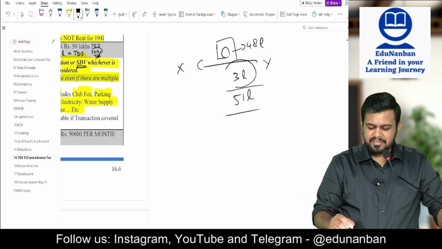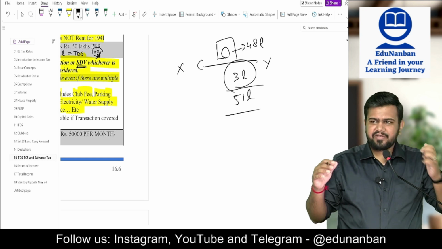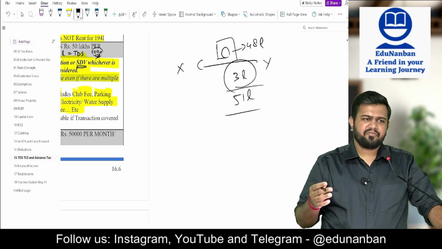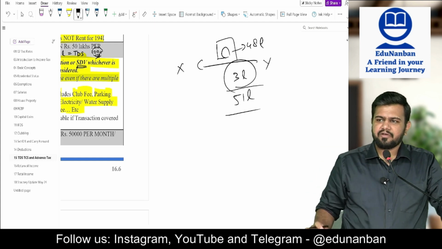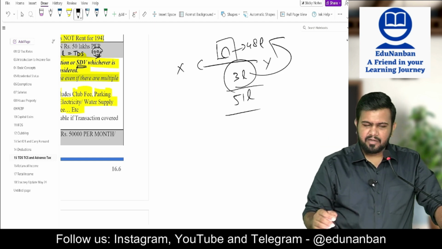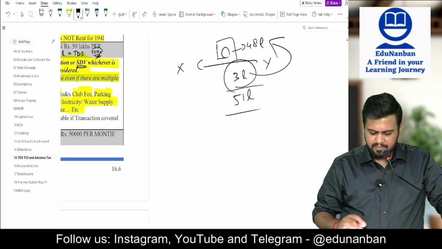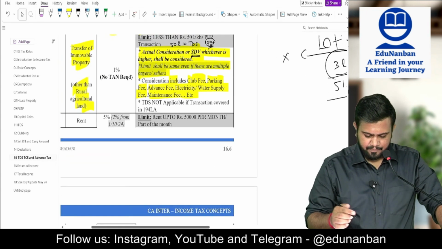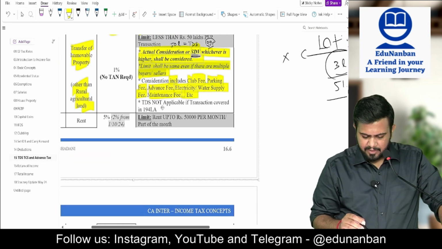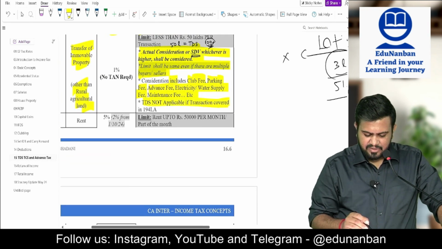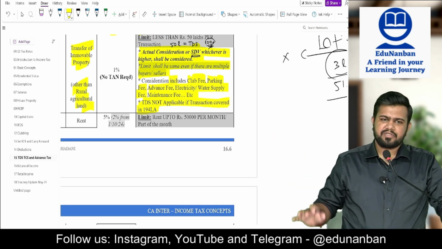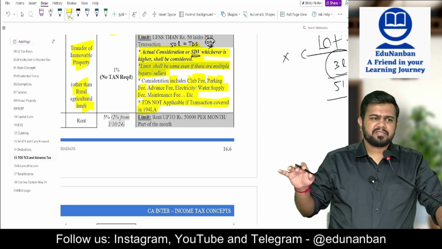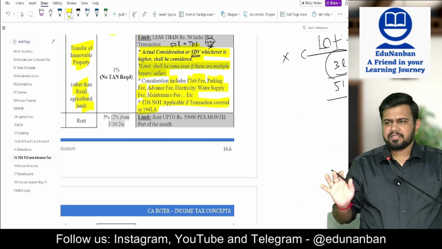So all these incidental charges and fees: club fee, parking fee, convenience fee, maintenance fee, everything which is given along with the purchase of the flat, should also be included in this consideration. Then TDS is not applicable if the transaction is covered in 194 LA. 194 LA covers compulsory acquisition. So if compulsory acquisition is there, then you should not see this section.